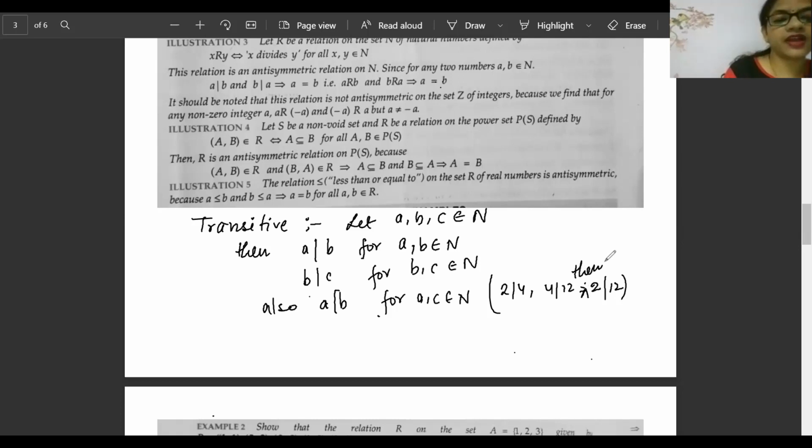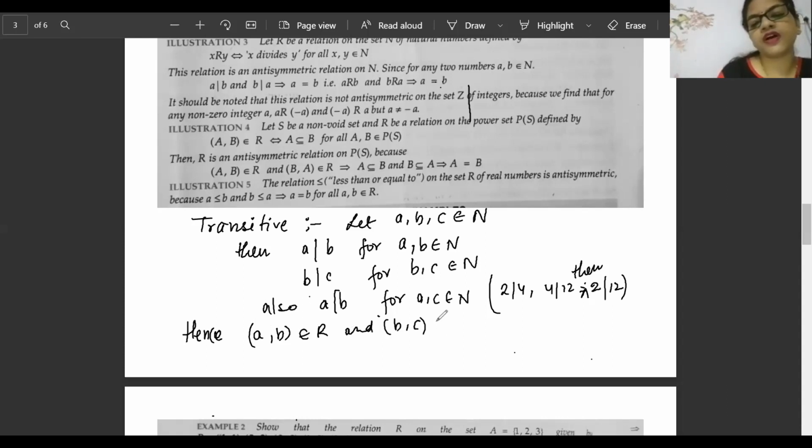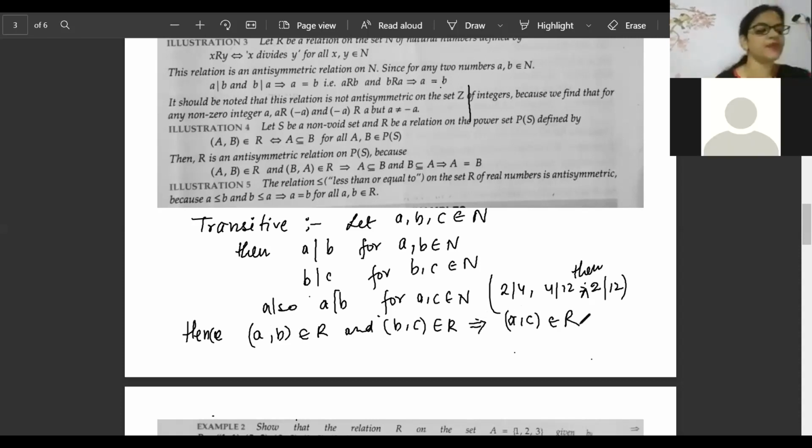Hence, AB belongs to R and BC belongs to R, then AC belongs to R. This is the symbolic presentation, beta.